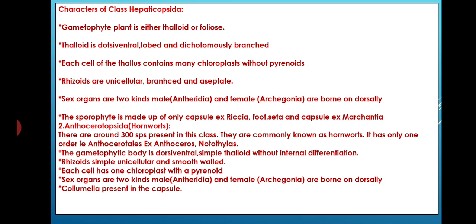The few characteristic features of Anthocerotopsida. The gametophytic body is dorsiventral, simple thalloid without internal differentiation. Rhizoids are simple, unicellular and smooth-walled. Each cell has one chloroplast with a pyrenoid. Sex organs are of two kinds, the male and female sex organs, Antheridia and Archegonia. Both are borne dorsally. Columella is present in the capsule.